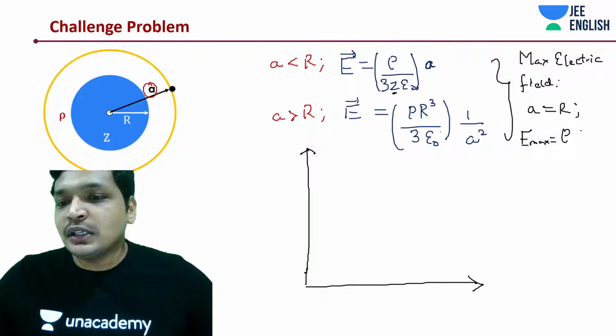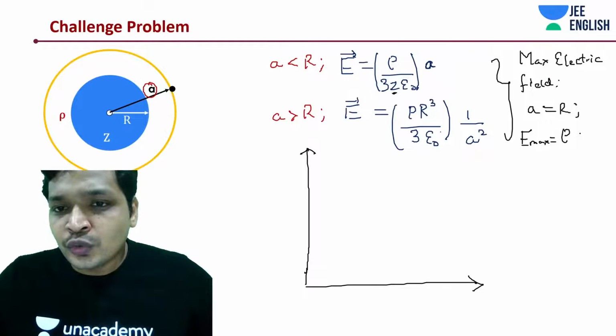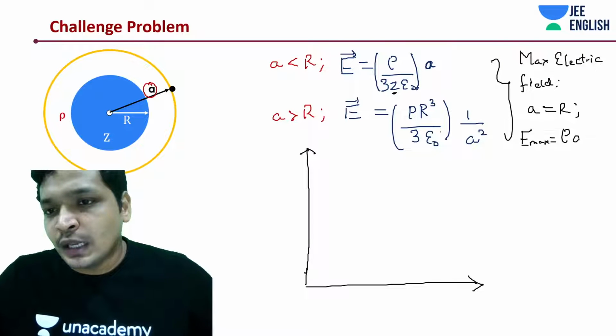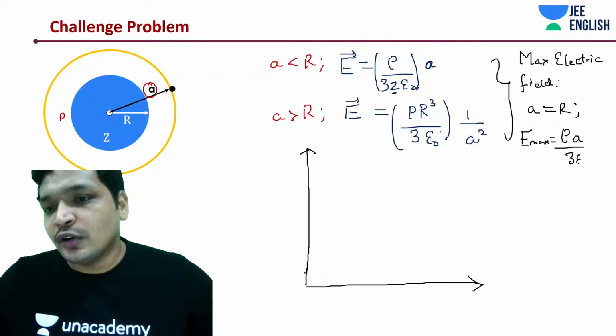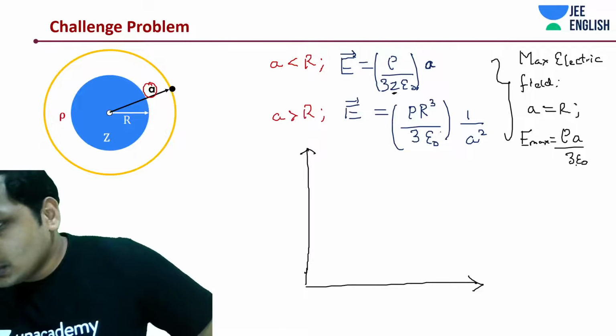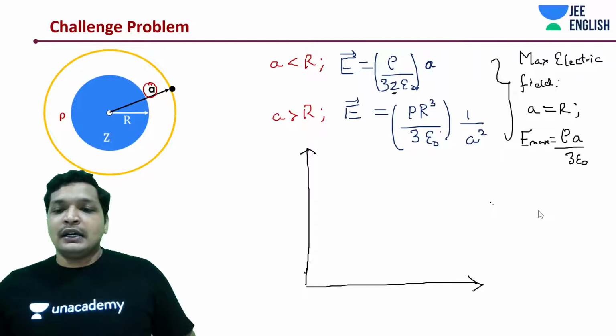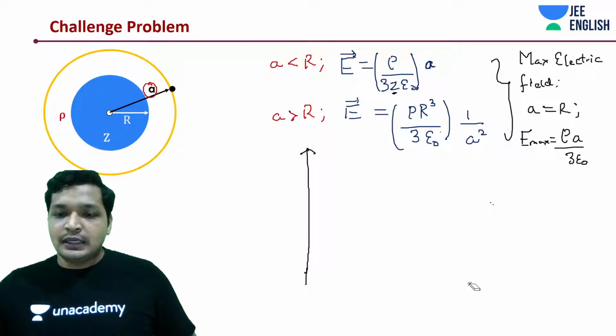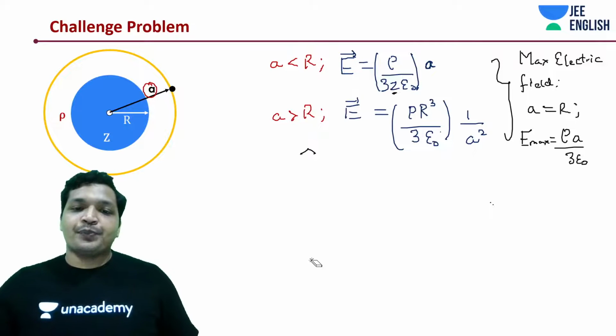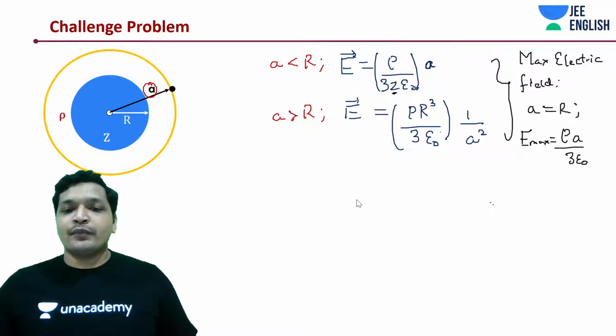That is going to be rho into A divided by 3 epsilon. Good. No, the graph won't be the same, guys. Let me re-graph it. There would be a bit of a jump, right?